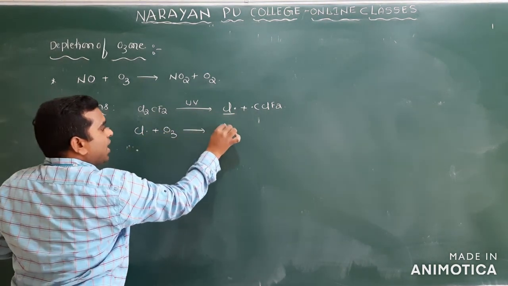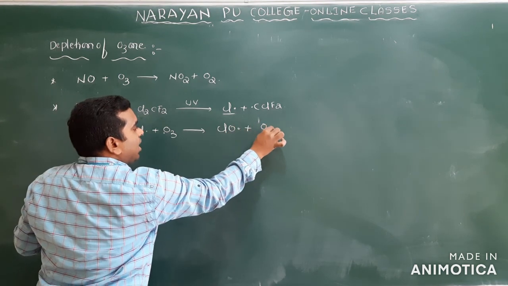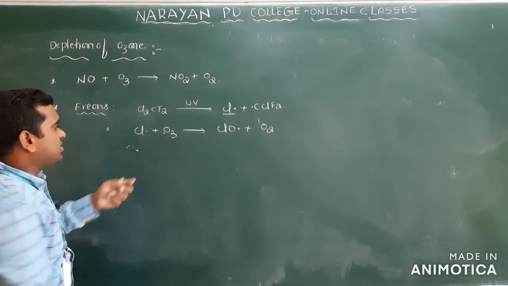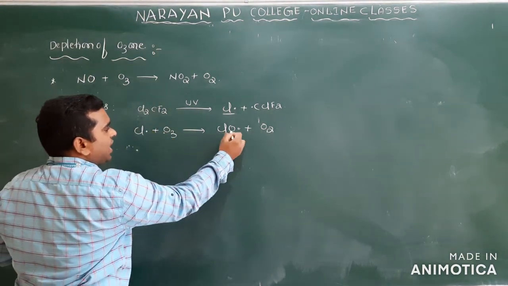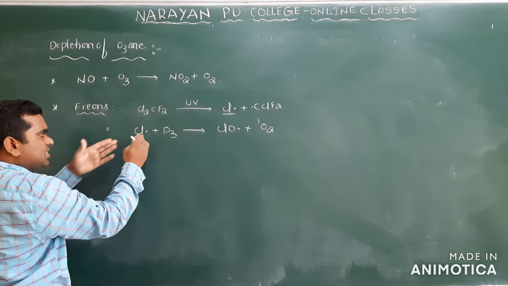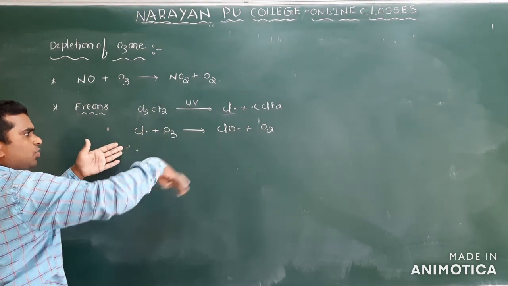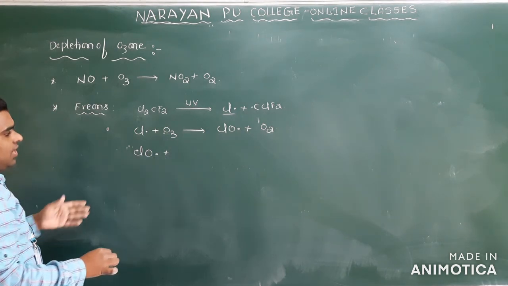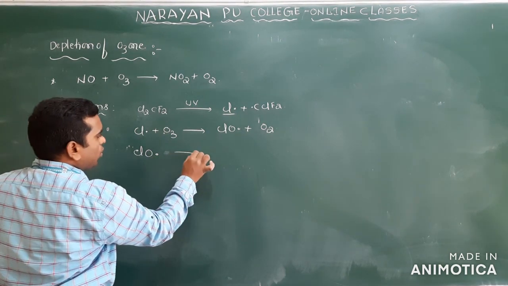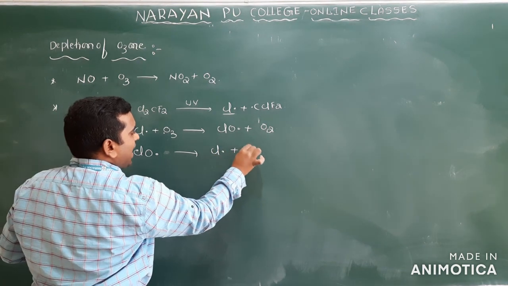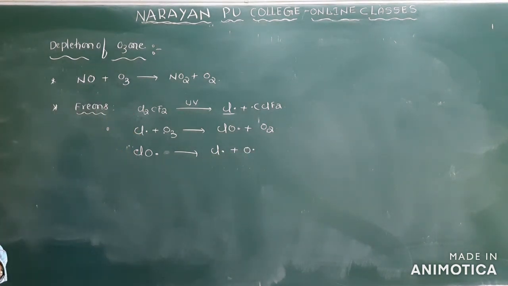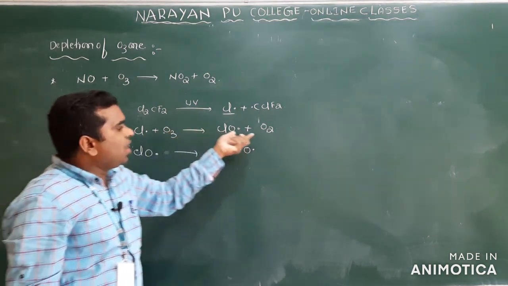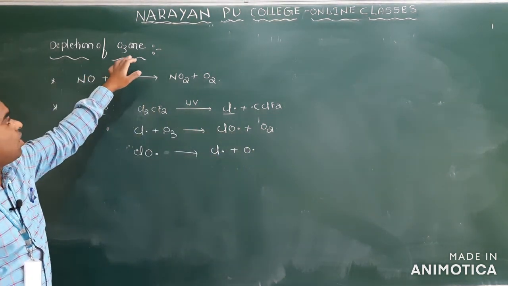This chlorine free radical reacts with the ozone and forms oxygen. So it is consuming ozone. The chlorine radical is generated again during this reaction, and this ClO radical again dissociates into a chlorine radical and an oxygen radical. So again it produces a chlorine radical, and that chlorine radical again consumes ozone and causes the depletion of ozone.